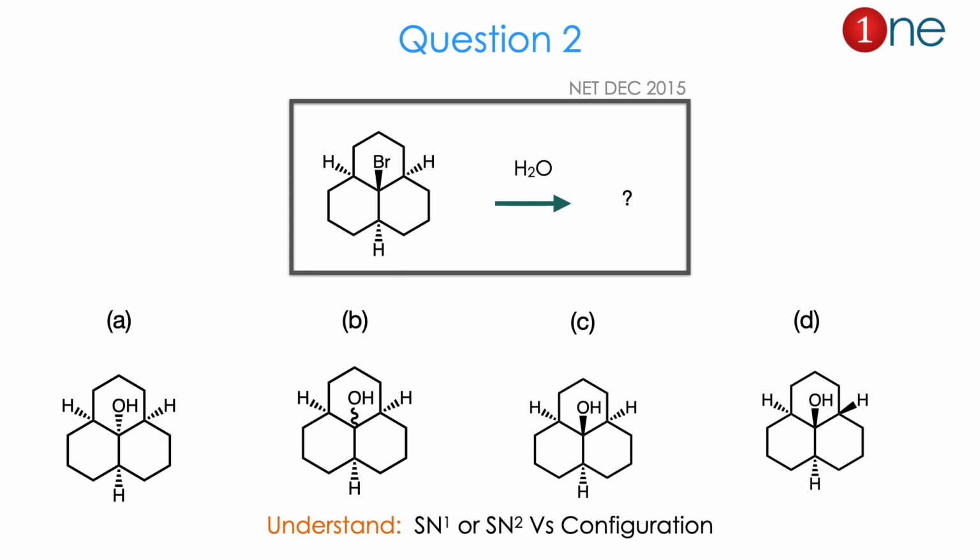Then the question number 2. The starting material is a tricyclic compound with ortho connection, so it's a symmetrical one. You have bromine above the plane, hydrogen below the plane. You are in water. They ask you to find the product.